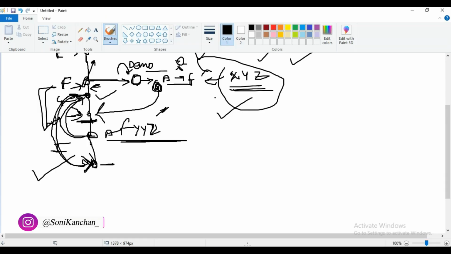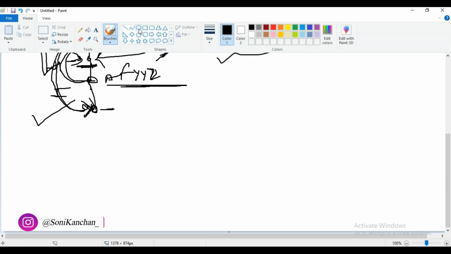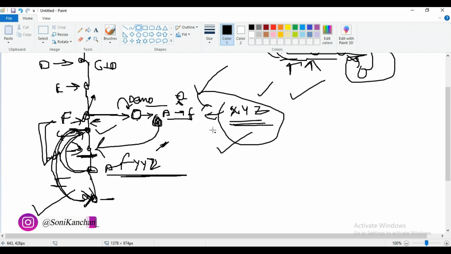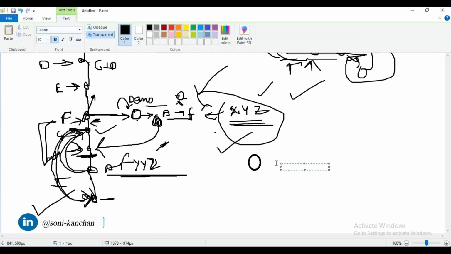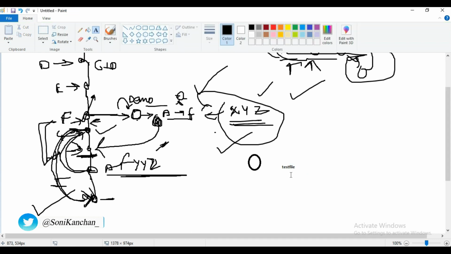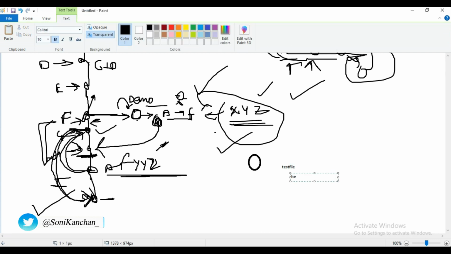Now we have one more concept that is called git conflict. What is the meaning of git conflict? Let me show you here. We have one file in this branch, and the name of the file is, for example, test file, and this file has the content, hey India.